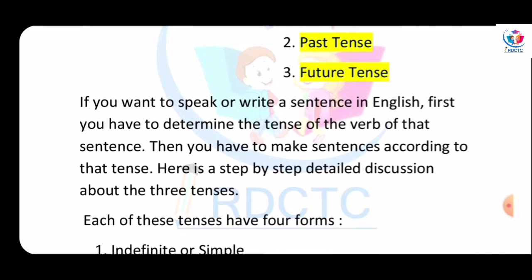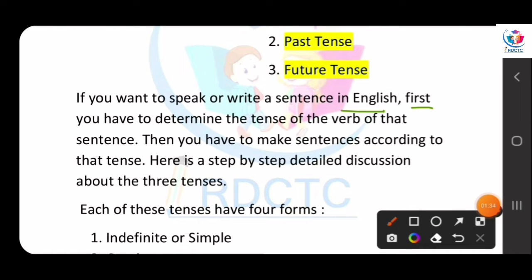If you want to speak or write a sentence in English, first you have to determine the tense of the verb of that sentence, right? If you want to write or talk in English, first you have to know the tense.